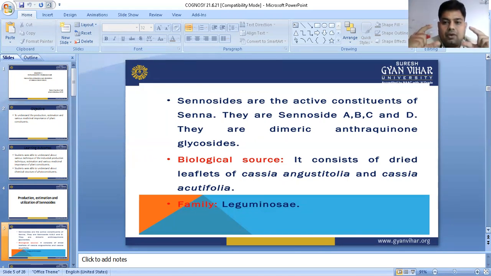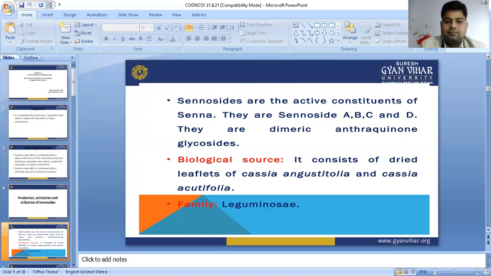In the modified Bornträger test, in cascara, you can say aloe, aglycone and glycone moiety are attached with a carbon element. Means they have a carbon linkage. So therefore, they are not giving the Bornträger test. They give the modified Bornträger test, and they also give pink color.